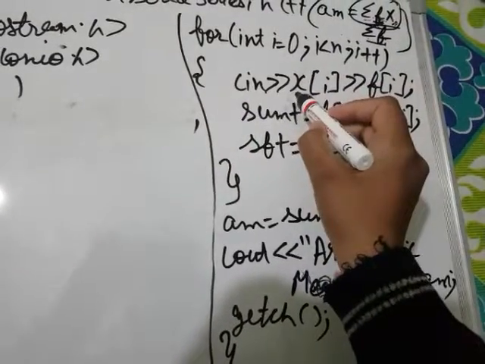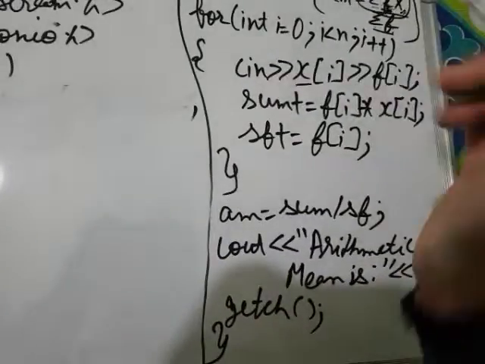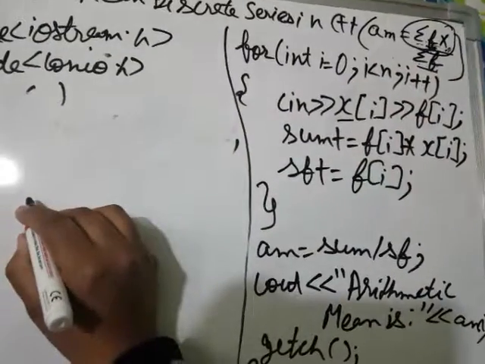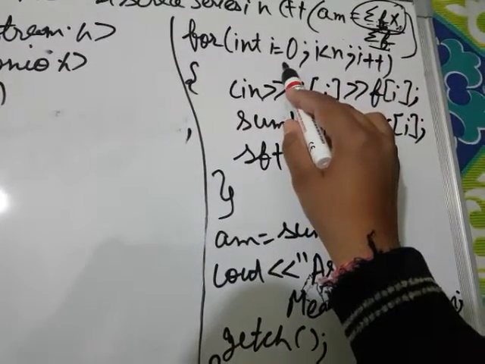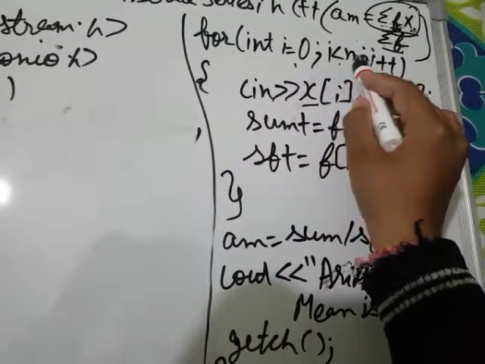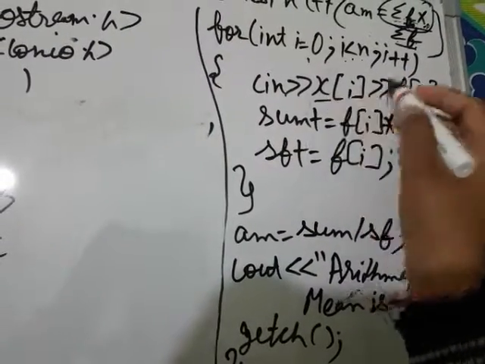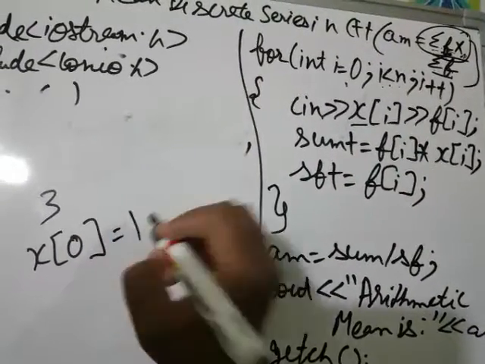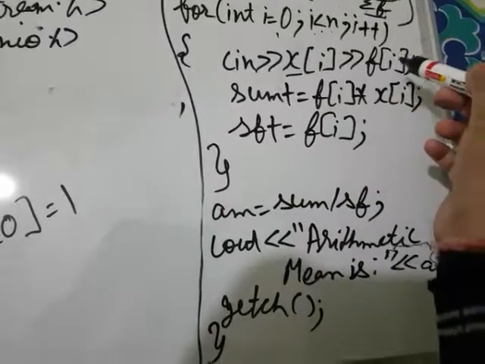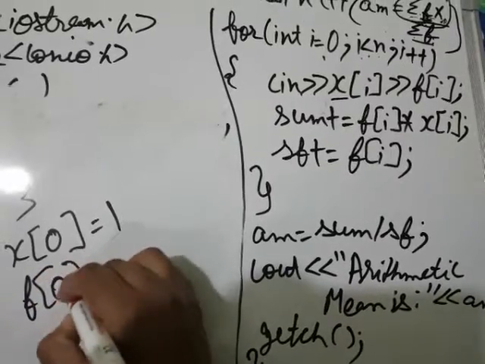I input, and it will prompt me with the message to enter the elements. For example, I will enter that there are 3 elements. After that, I will enter x. Now first, the value of i is initialized as 0, and i is less than 3, that is, 0 is less than 3. True or false? It's true. So now we input the value at x0. Let us suppose it will be 1, and at the same time we have to input the value of the frequency 0th element. So let it be 2.